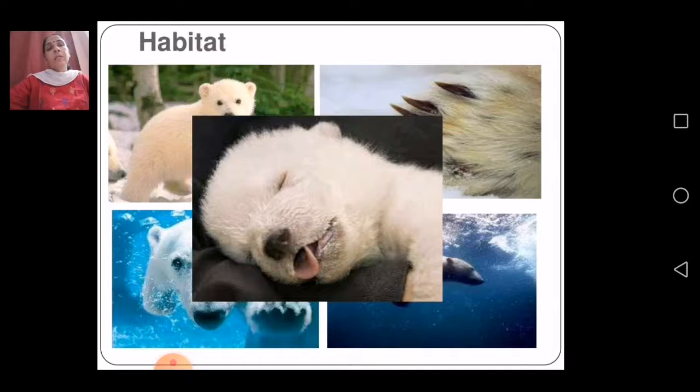They kept their body warm, and they are not going to work with the polar region. They are living in the polar region, and they'll be finding how they are going to keep their body warmer.